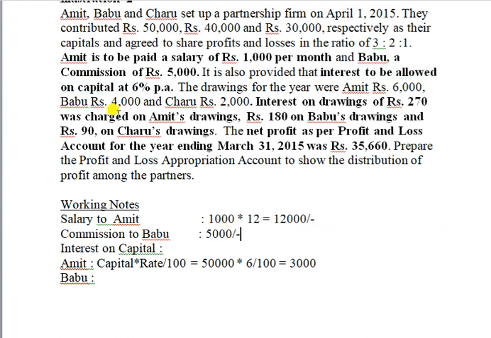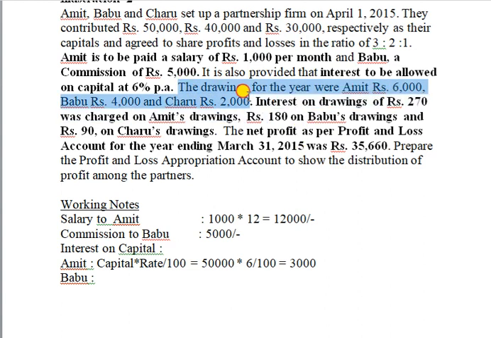No need to transfer the capital account or drawing account to the P&L appropriation account. Keep that very clear. You should not transfer the capital account amount and the drawings for the year.